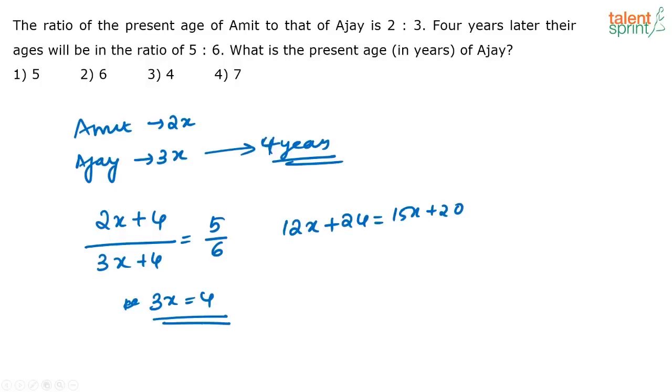Some of you ask what Amit's age will be. So what is x here? x is equal to 4 by 3. So if you look at Amit's age, you will get 2 into 4 by 3, which is a fraction, which generally is not the case, but here the question is framed in that way. So we have to go with the question, right? So if you are marking the answer directly as 6, just cross check once. That's all that is required. Okay, so the correct answer here is option 3, that is 4.